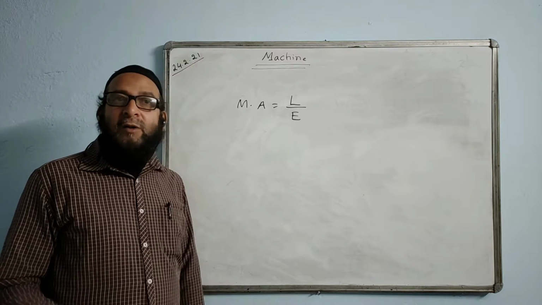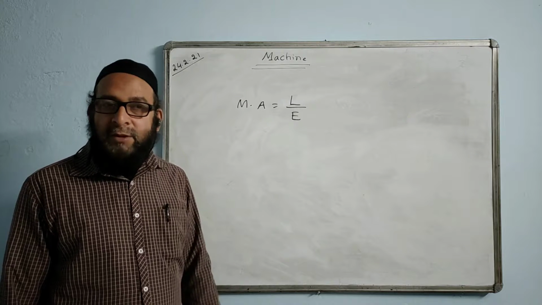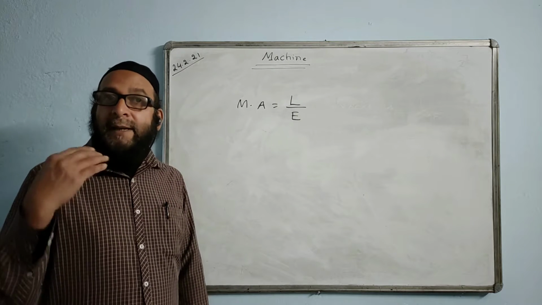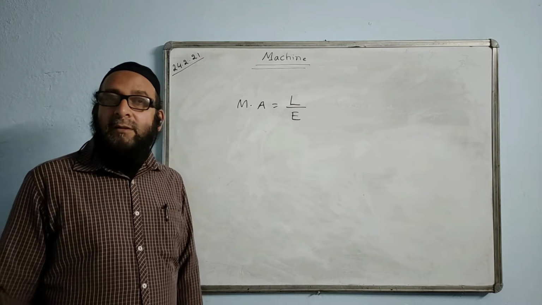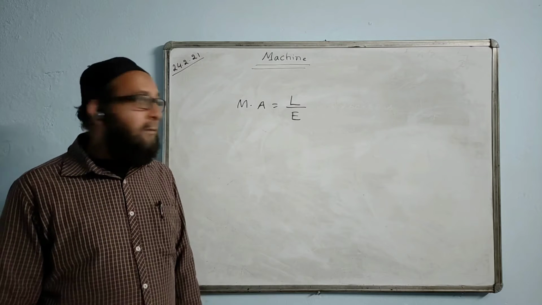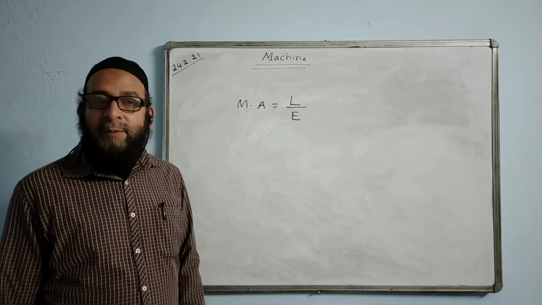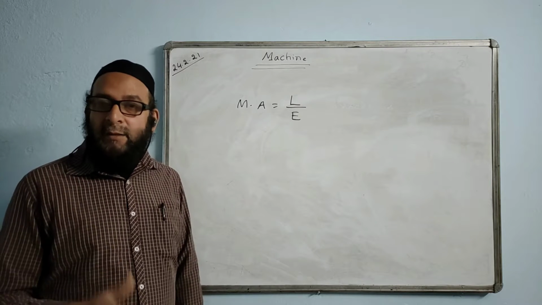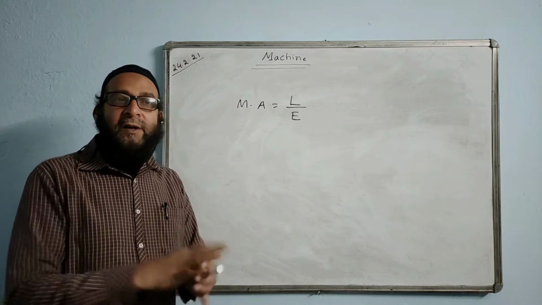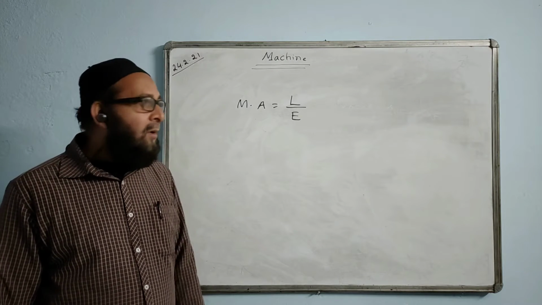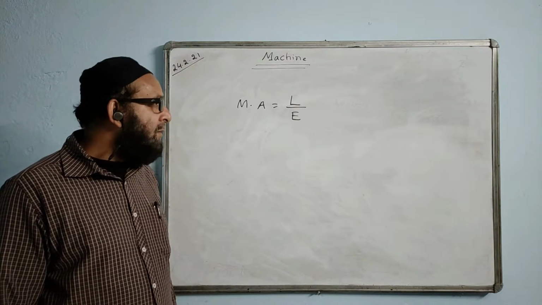When the mechanical advantage of a machine is greater than 1, then it acts as a force multiplier. Such a machine is called a force multiplier, whose mechanical advantage is more than 1. When the mechanical advantage is less than 1, that machine is called a speed multiplier. When the mechanical advantage is equal to 1, load and effort will be equal. That is called a force equalizer, or balance. Like in a beam balance, load and effort have the same values, so their mechanical advantage will be exactly 1.